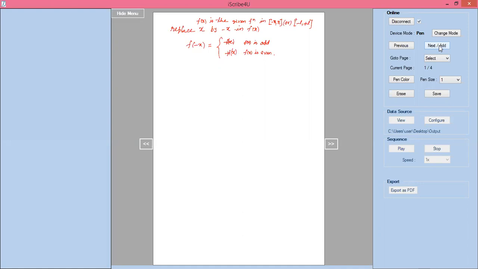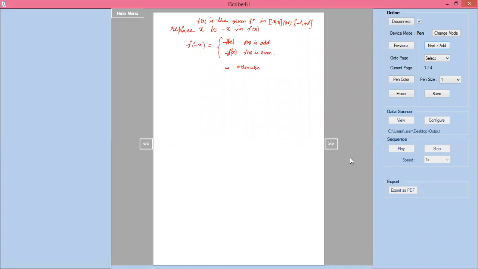Minus f of x means I can say that f of x is an odd function, plus f of x means that it should be an even function. So if it is not minus f of x and not plus f of x, it is otherwise, and f of x is neither even nor odd function.